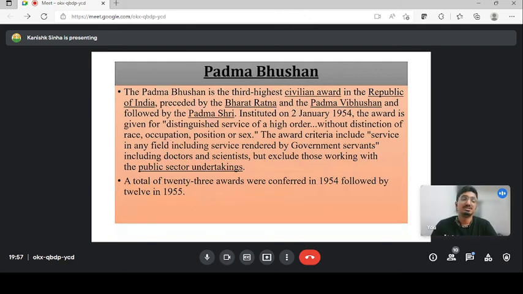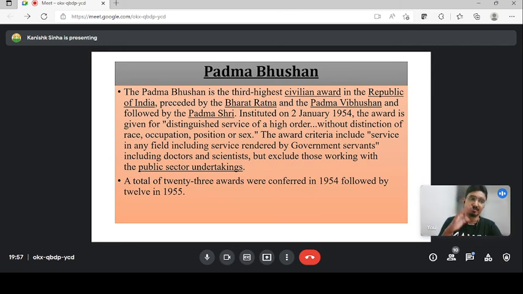The Padma Bhushan is the third highest civilian award, guys. Don't think what I am mentioning is not of importance. You have to know that the Padma Vibhushan is the second highest and the Padma Bhushan is the third highest. The third highest civilian award in the Republic of India is the Padma Bhushan, which was also instituted on 2nd January, and in the year 1954, a total of 23 awards.